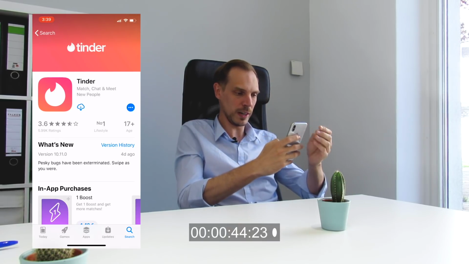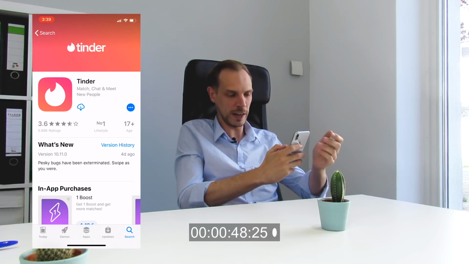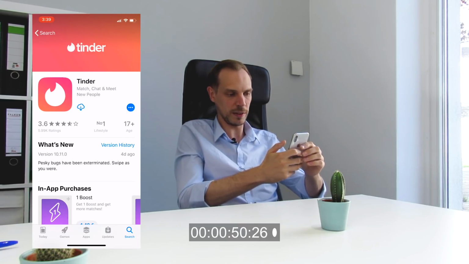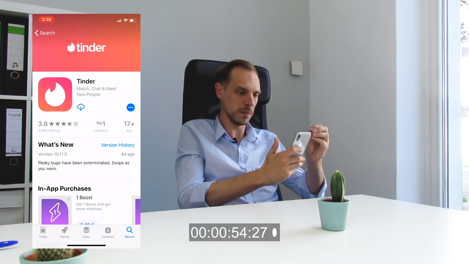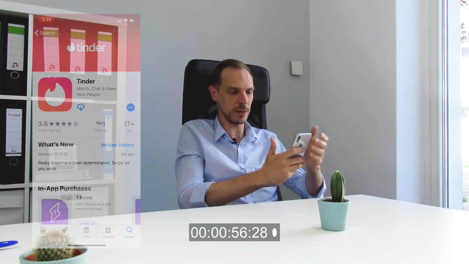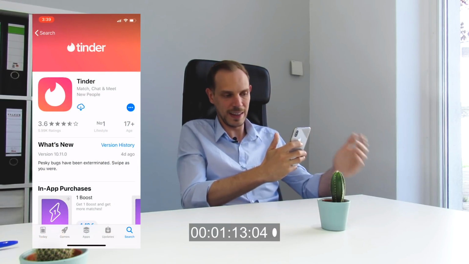When I'm now on the page, what I see is that the header image is quite basic, I would say, only with the red background and the white app icon. I think that this is a really good place where you can already transport some kind of emotions, where you can bring in other people, where you can bring in joy, especially when it's around dating. You can bring in two people that have fun with each other, and so this is a really good possibility to transport emotion.